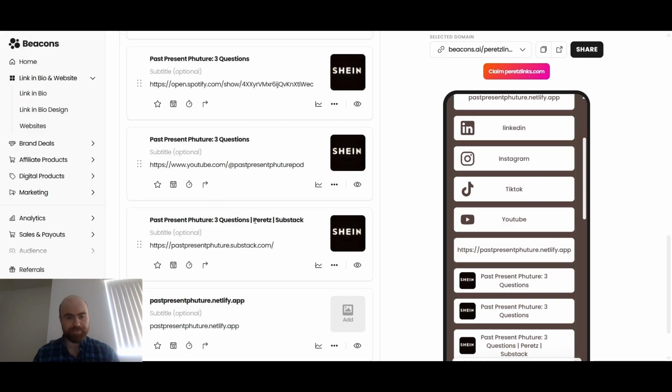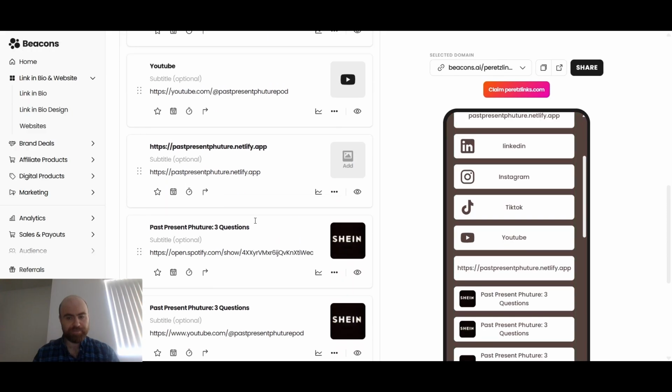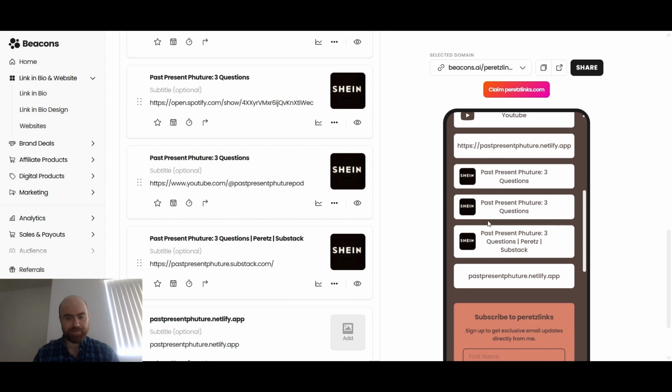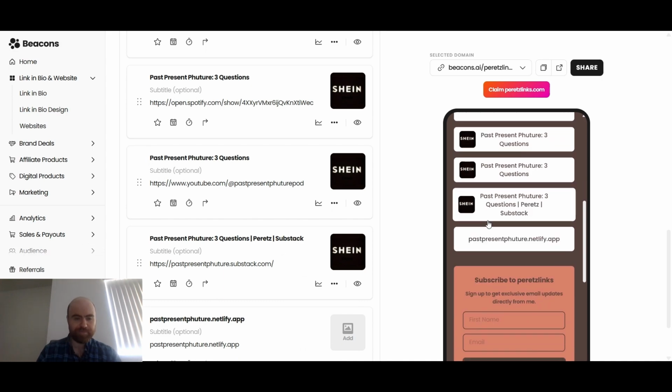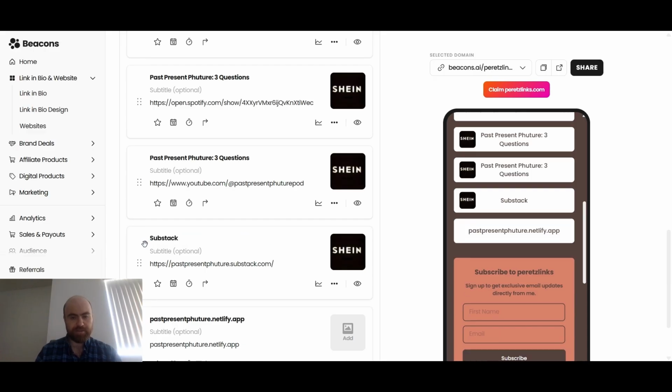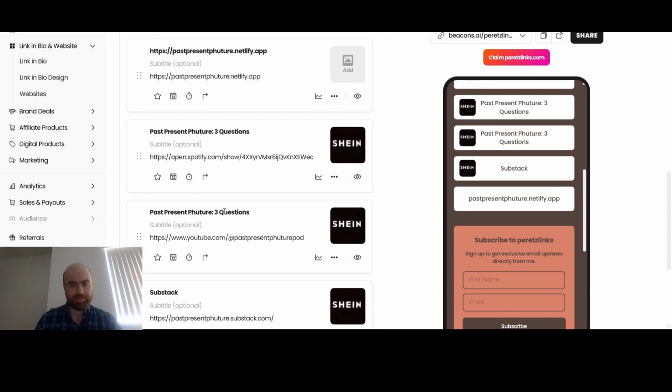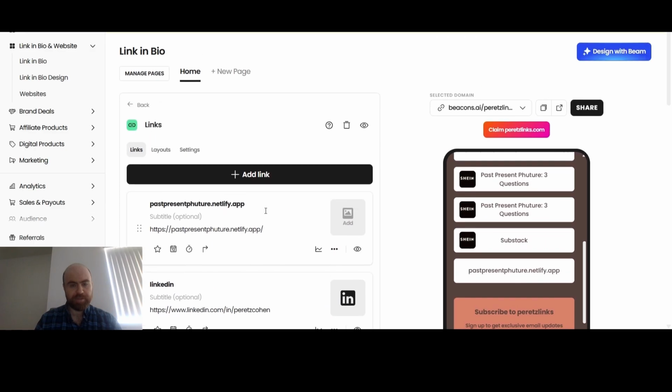Okay. So let's do Substack. Let's do something. I don't want to change the background, change some of the coloring, some of the links, but let's test this.